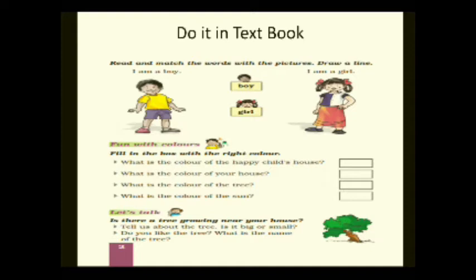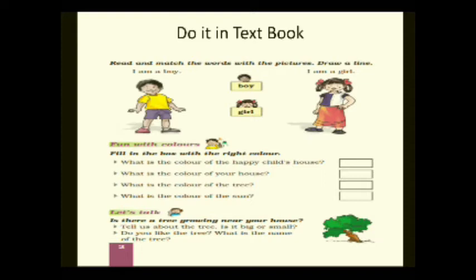So you have to fill green color in that box. Now the next one, what is the color of sun? It can be orange, it can be yellow. Sometimes in the evening time it looks a little orange. So either you can fill yellow or you can fill orange. So this is the next one.